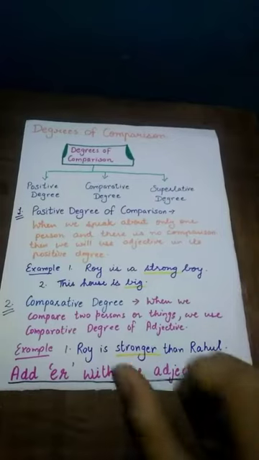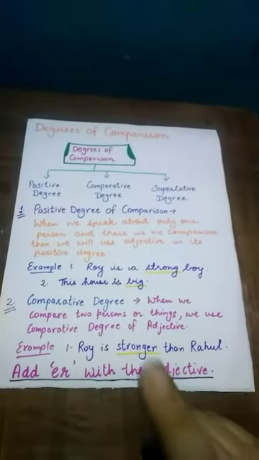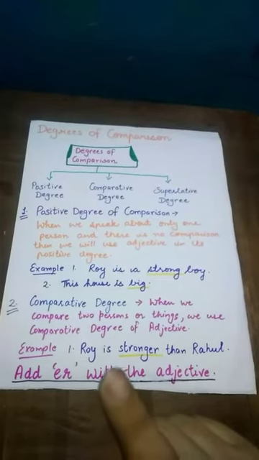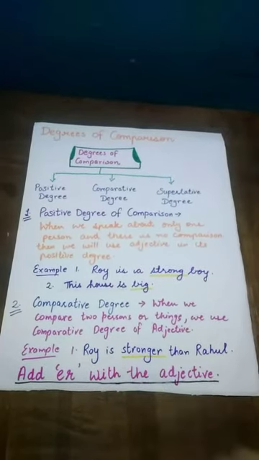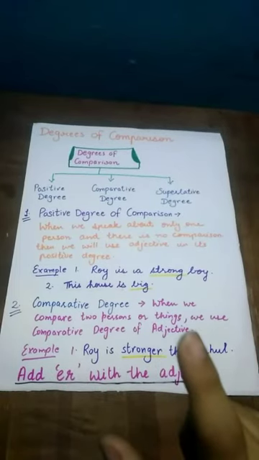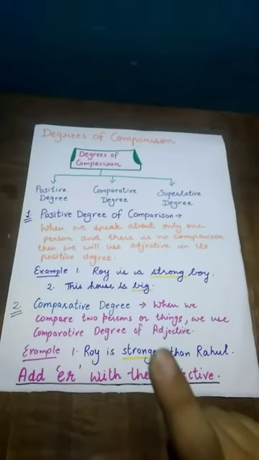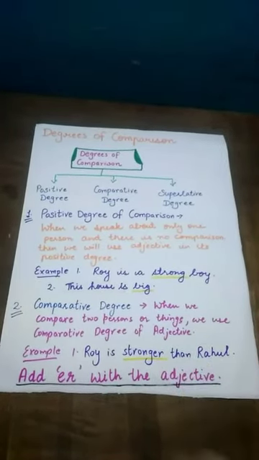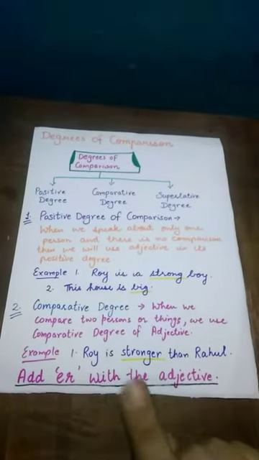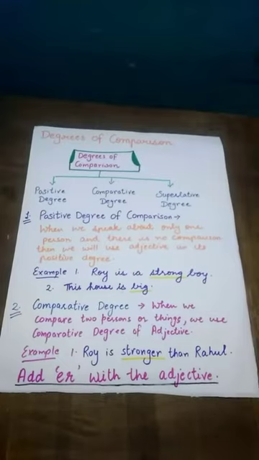Now in these sentences, we are not doing any comparison, so we are using adjectives in their positive degrees. Now let's talk about the second degree of comparison, that is comparative degree. When we compare two persons or things, we use comparative degree of adjective. Now read out the following example. Roy is stronger than Rahul.